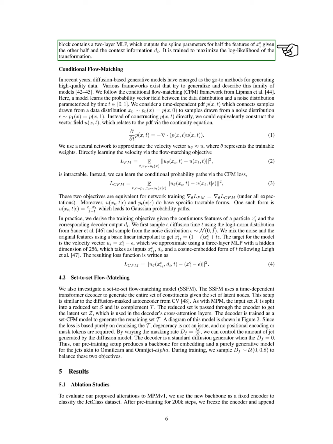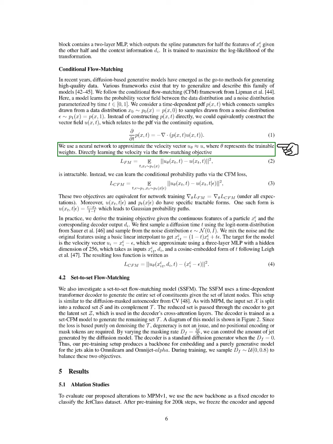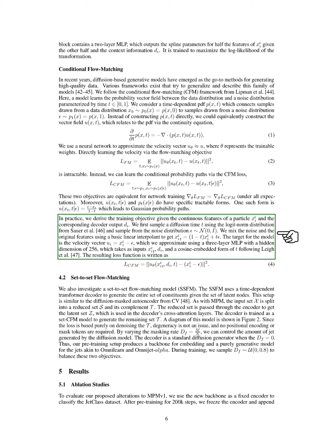Lastly, we explore conditional flow matching, a recent approach in diffusion-based generative models. We follow the CFM framework, where a model learns the probability vector field connecting data and noise distributions over time. Instead of directly constructing the probability density function, we approximate the velocity vector using a neural network. We derive our training objective from the continuous features of a particle and the corresponding decoder output. We sample a diffusion time and mix noise with the original features to create a target for the model, which we approximate using a 3-layer MLP.